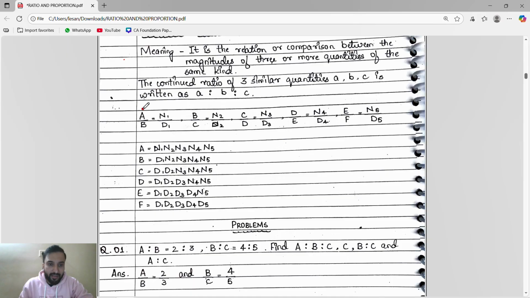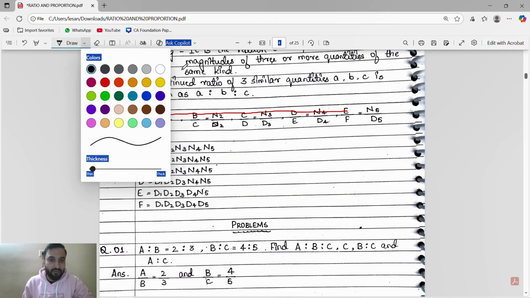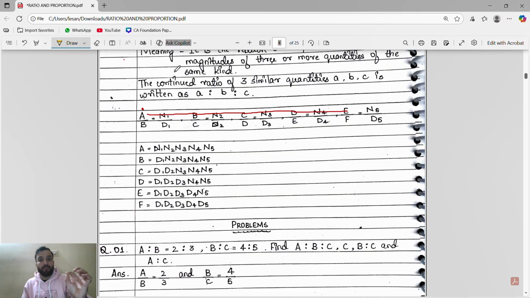So if we have to find A, let's go in alphabetical order. Alphabetical order means A into B into C into D into E. Now you can say, sir, alphabetical order means we can go A to B, then B to C, then C to D. No, not like that. We will not take the double, we will take only the single. And our aim is to be in the numerator. We will take the single value, but be in the numerator.